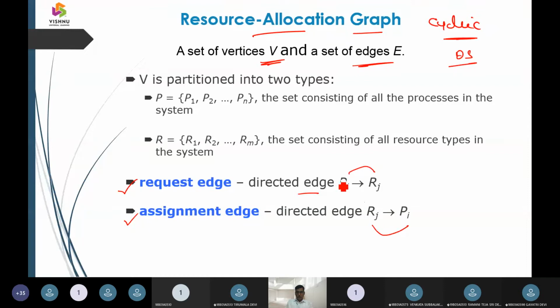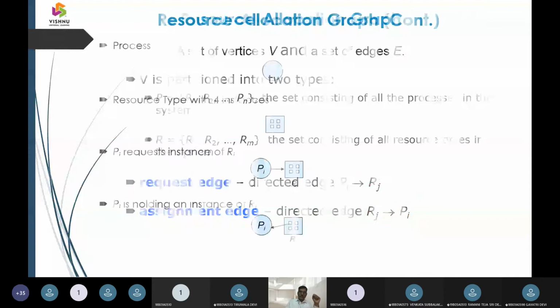So process to resource, we are going to call it a direct edge, and that direct edge we are going to call a requesting edge. Another, when we have a resource to a process, we are going to call it an assignment edge. You should understand this. So when a process to a resource is made, we call it a requesting edge. And when a resource to a process is made, then we call this one an assignment edge.